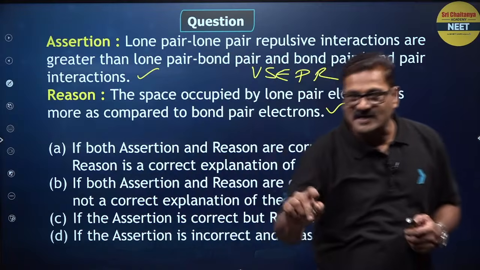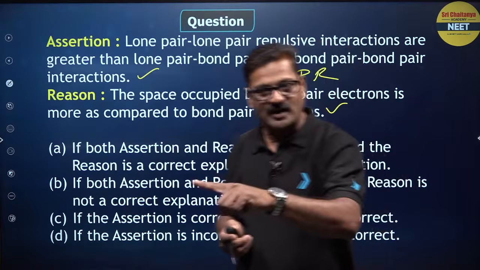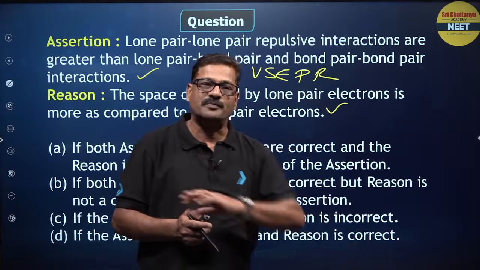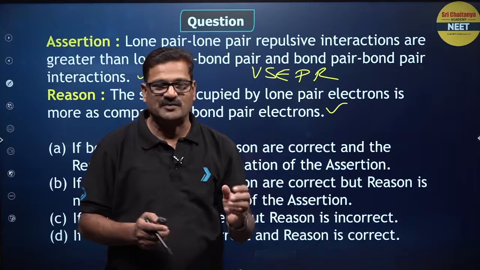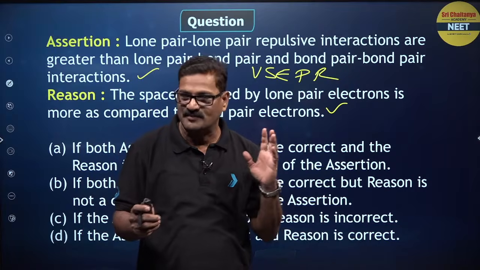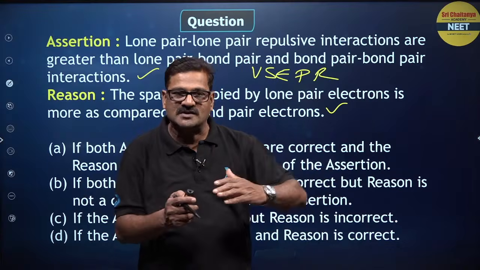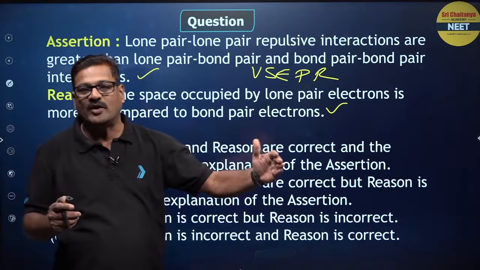The central atom has electrons always in pairs, and these pairs are of 2 types, lone pair electrons and bond pair electrons. Lone pair occupies more space because it is under the influence of only one central atom, and bond pair occupies less space because it is contributed by both bonding atoms.